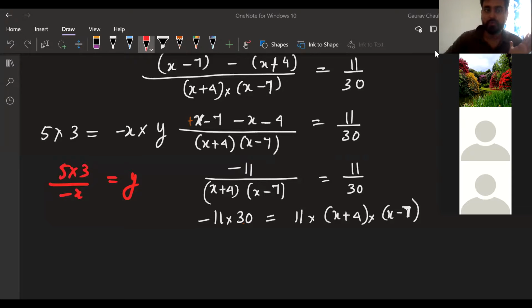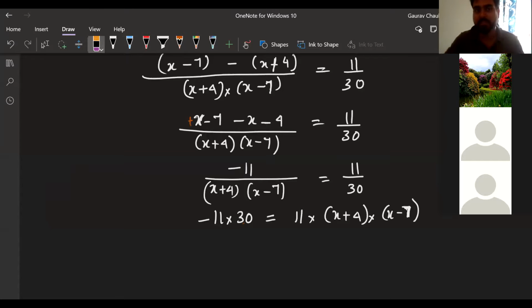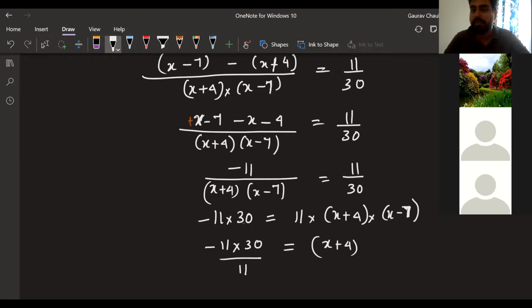So that's what I'm going to do here. Here there are three things in multiplication. I'm going to take all the numbers to the left hand side. Basically, I want to cancel out 11. So I'm taking 11 to the left hand side. It becomes minus 11 into 30 by 11 is equal to x plus 4 into x minus 7.